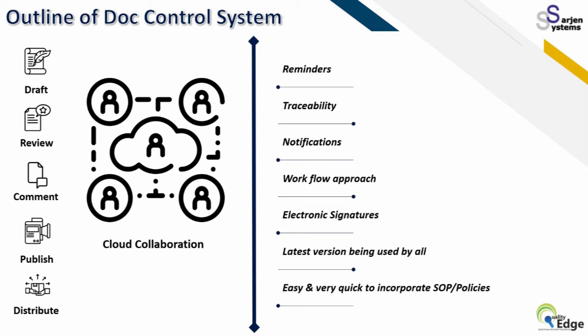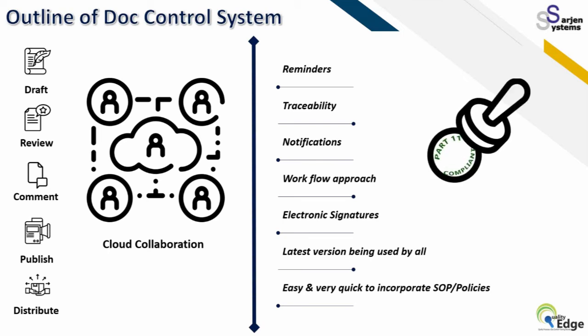Because you don't have physical activities involved, paper handling, paper movement, going from one place to another, all such things can be reduced in an organization. Finally, this is Part 11 compliance software with audit trails. As you know, every auditor comes and asks how you are controlling your system. Part 11 audit trails are one of the controls about how you have used the system, who has logged in, what activity has been done, and at what time.